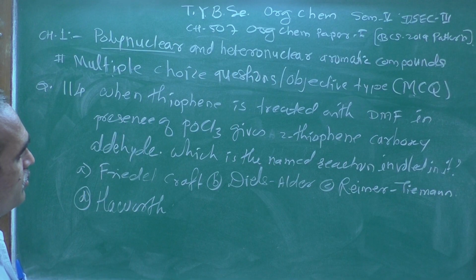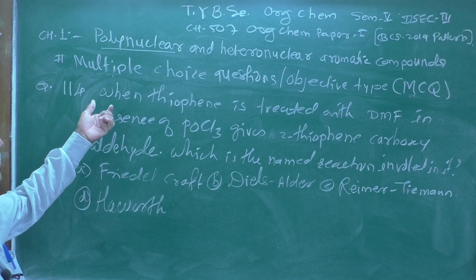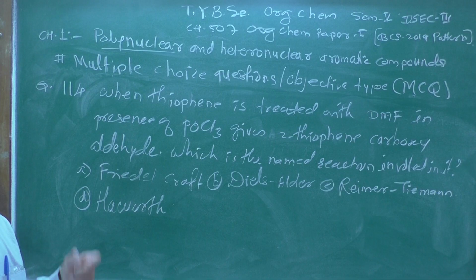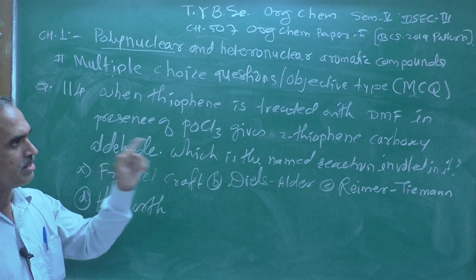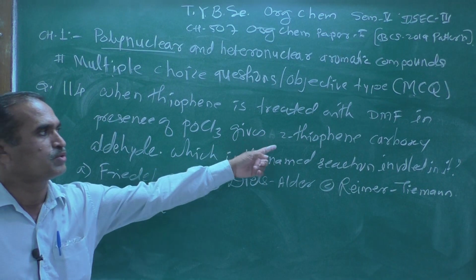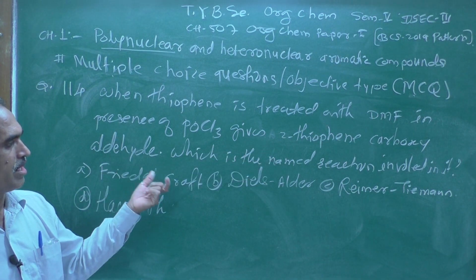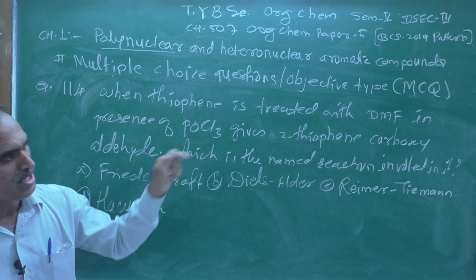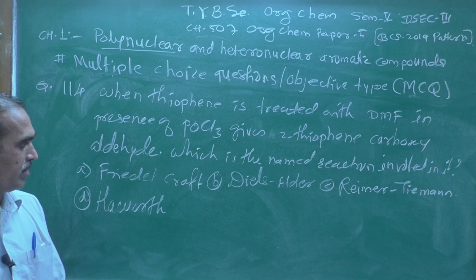So now look at here. When thiophene is treated with DMF in presence of POCl3 it gives 2-thiophene carboxaldehyde. Which is the named reaction involved in it?